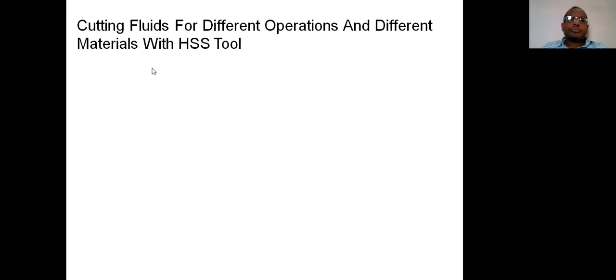So next one. Cutting fluids for different operations and different materials with HSS tool. Just now I explained the selection of cutting fluid depends on various parameters. What are the various parameters? Different cutting tools. Here we are discussing one type of cutting tool, HSS, with different materials and different operations. During the selection of cutting fluid, we are mainly supposed to consider 3 parameters. What are the 3 parameters? First is the type of cutting tool. Second is the type of workpiece or material. Third is the type of operation.